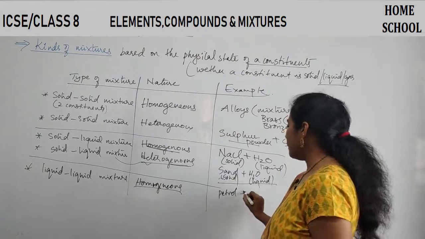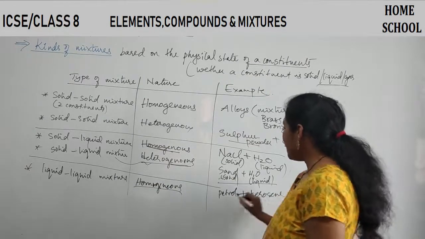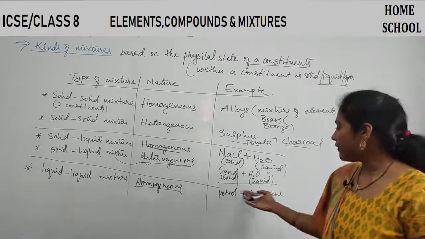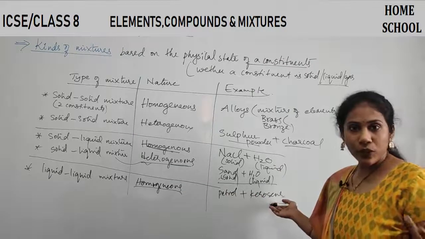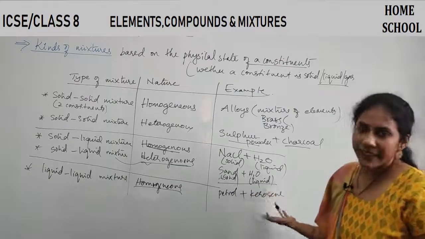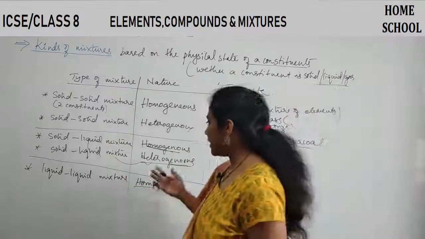Petrol plus kerosene. Petrol is one type of liquid, kerosene is another type of liquid. If I combine both of them, you get a mixture, and here petrol can completely get mixed with kerosene. So this is an example for this condition.